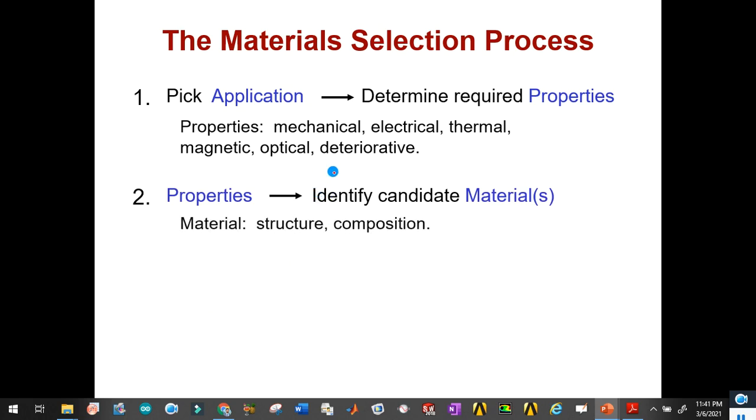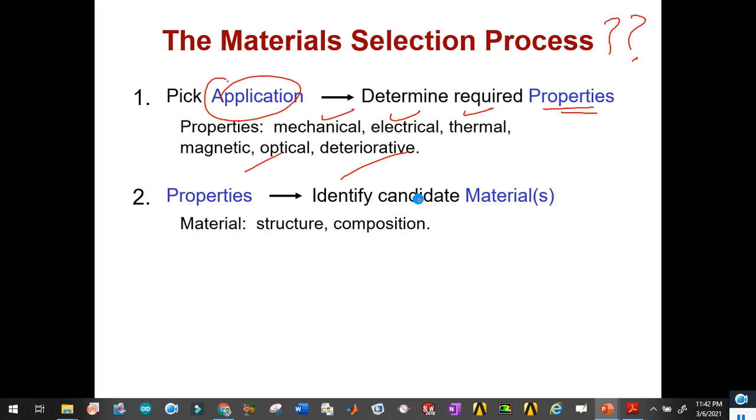So how do we select different materials? It depends upon the application. First of all, look at what the desired properties should be. In terms of desired properties, we go for mechanical, electrical, optical, magnetic, and deteriorative properties. So what are deteriorative properties? They are nothing but the chemical reactivity of the material, like corrosion.